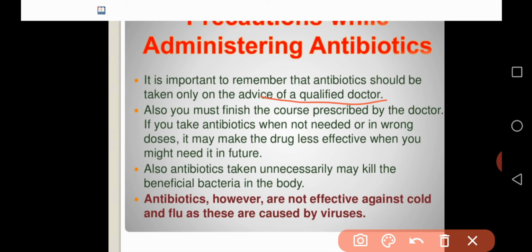Usually, antibiotics work on bacterial infections. Suppose you get a cold or flu from bacteria, then the doctor will guide you to take antibiotics. Suppose the flu, cold or cough comes from viruses, then antibiotics will not work on those viral infections. Antibiotics only work on bacterial infections, not on viral infections. That is very important.